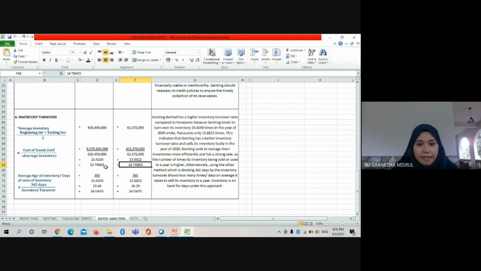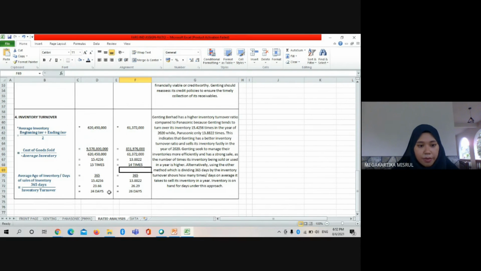So Genting Berhad has the higher inventory turnover ratio compared to Panasonic because Genting turns over its inventory 15 times in the year of 2020, while Panasonic only 14 times. Indicates that Genting has a better inventory turnover. So Genting seems to manage its inventories more efficiently than Panasonic and has a strong sale, as the number of times its inventory is sold or used in a year is higher.